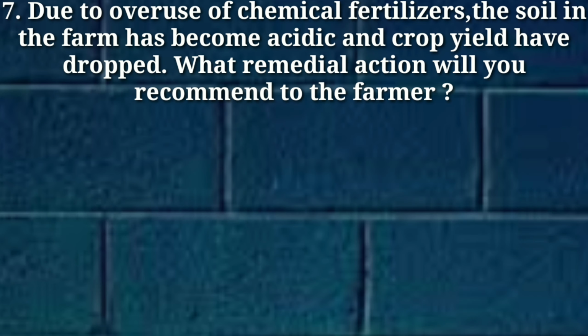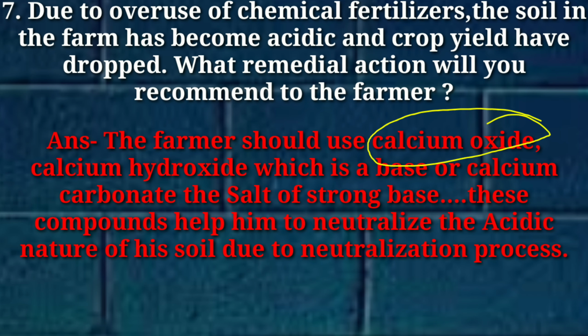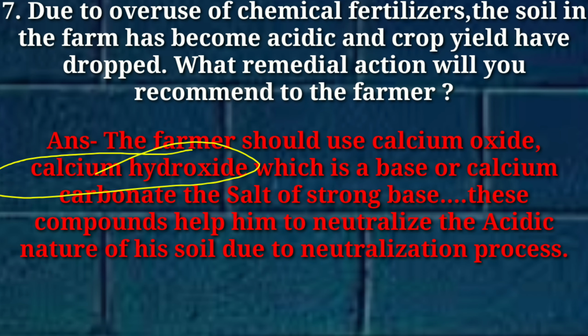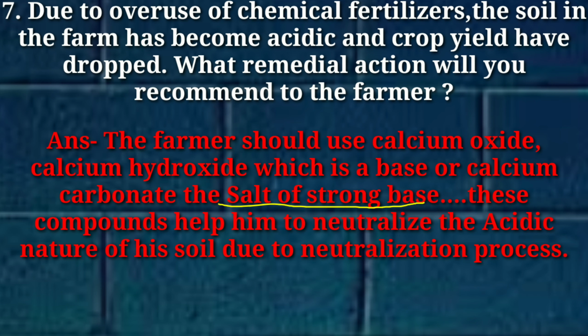Next question. Due to overuse of chemical fertilizers, the soil in the farm has become acidic and crop yield has dropped. What remedial action will you recommend to the farmer? The farmer should use calcium oxide, calcium hydroxide which is a base, or calcium carbonate, that is the salt of a strong base. These compounds help the farmer to neutralize the acidic nature of soil due to the neutralization process.